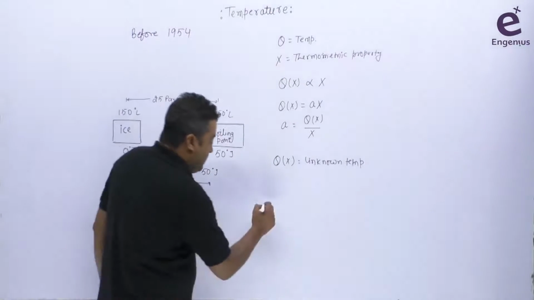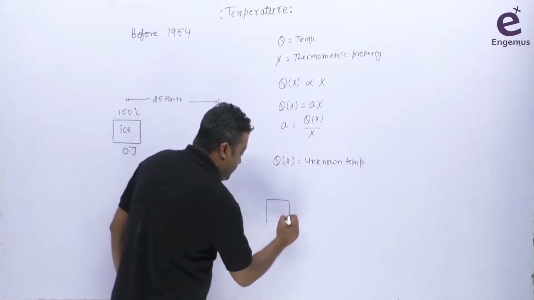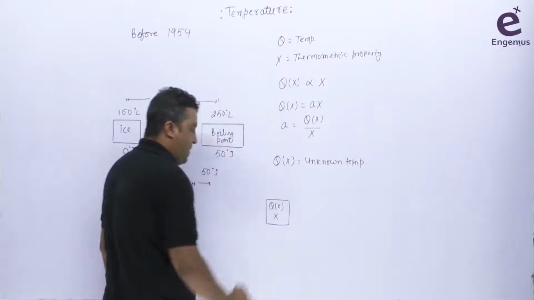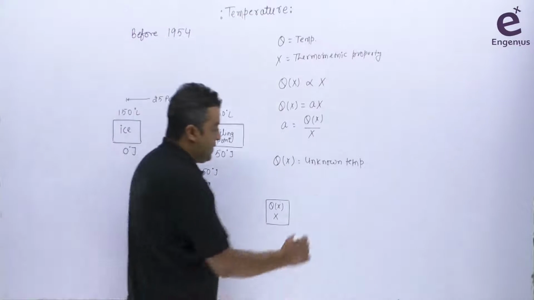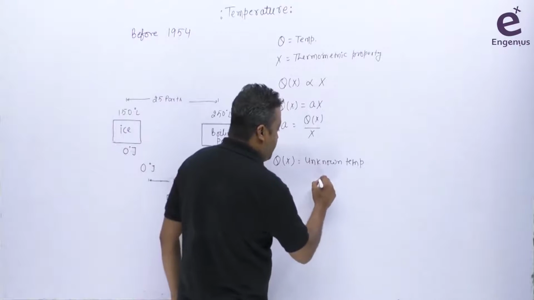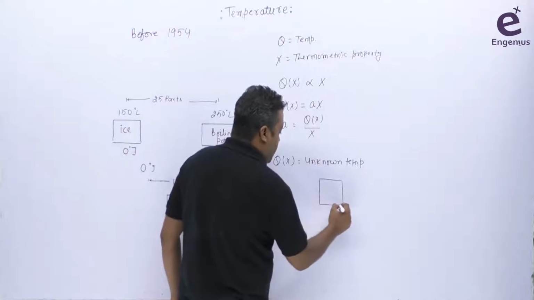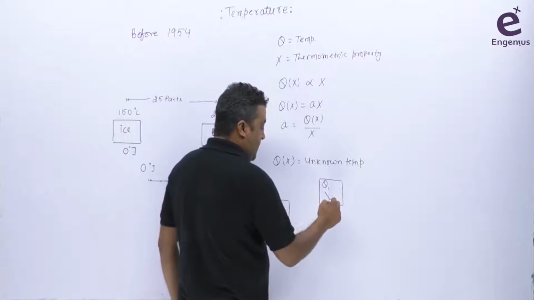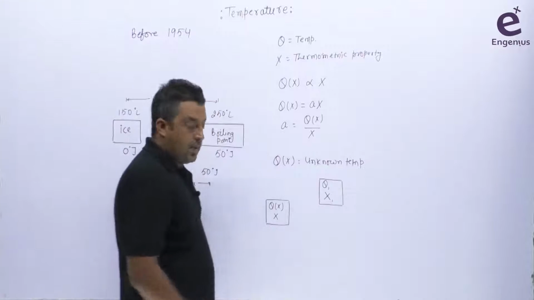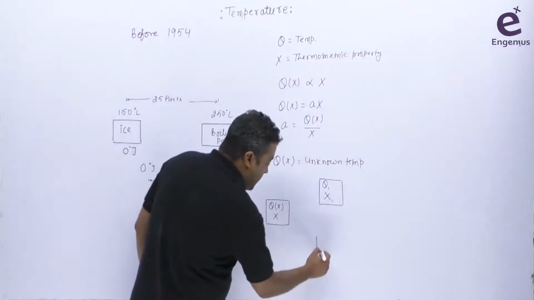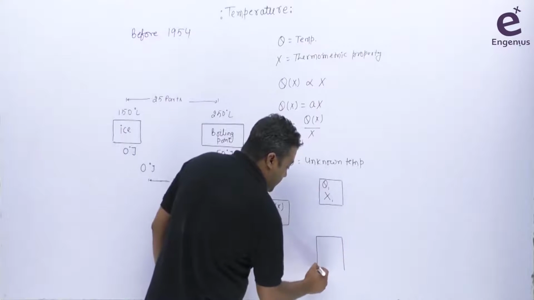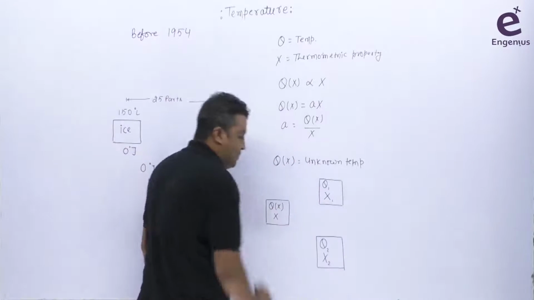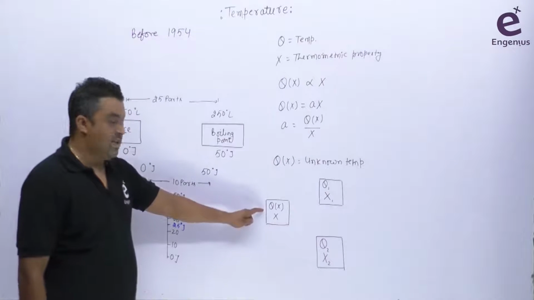So first of all, I'm saying there is an object here whose temperature is theta x, whose thermometric property value is x here. Now the first easily reproducible state is here. I'm saying the respective temperature is, suppose, theta 1, and the respective value is x1. Second easily reproducible state is this one. Its temperature is theta 2 and value of thermometric property is x2.